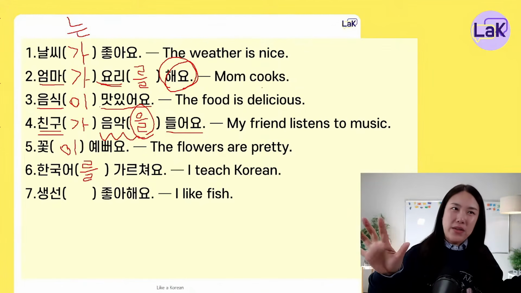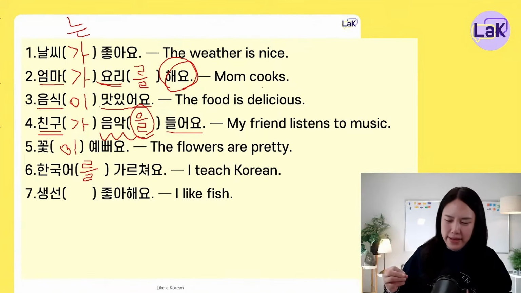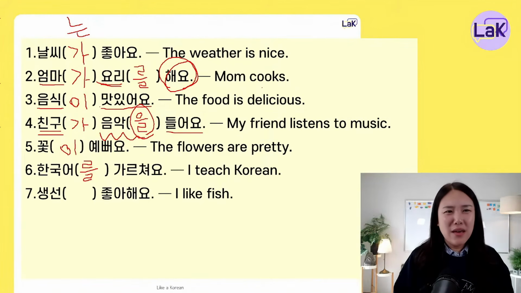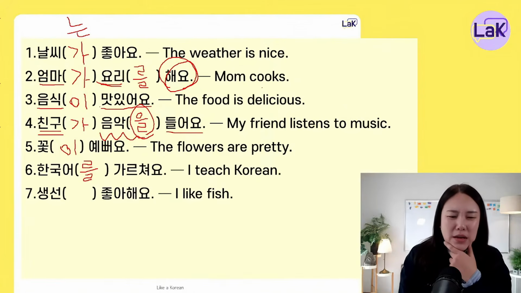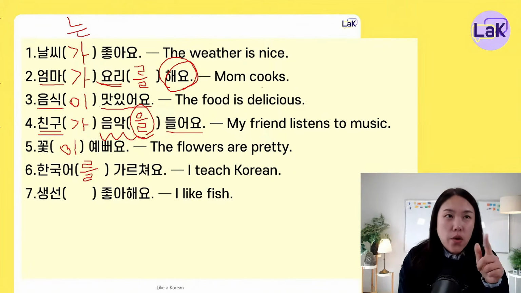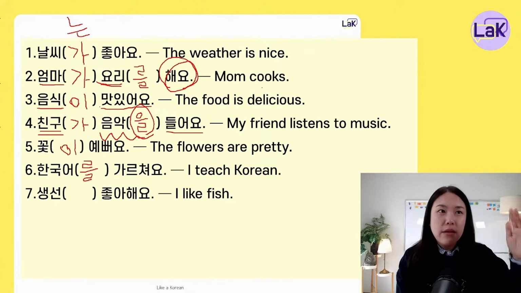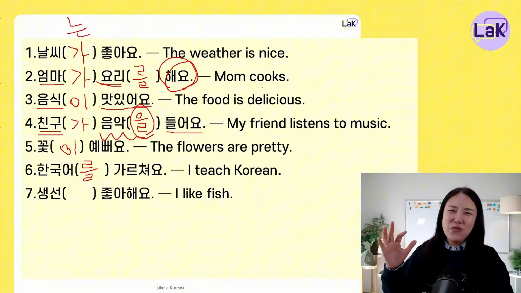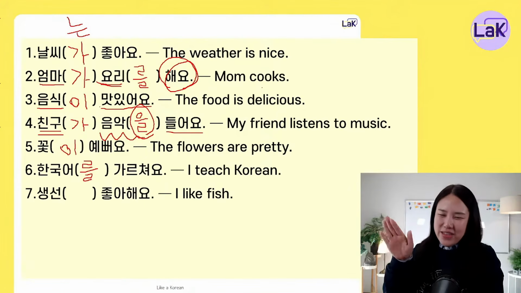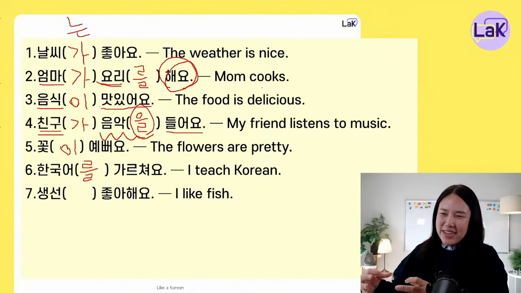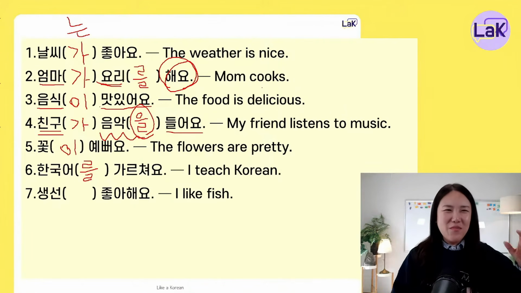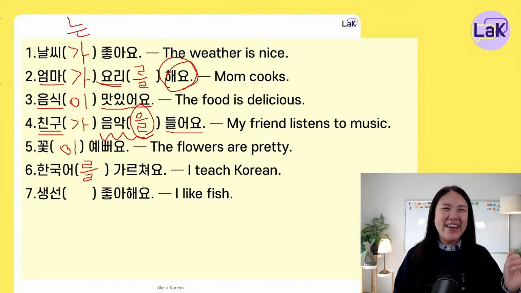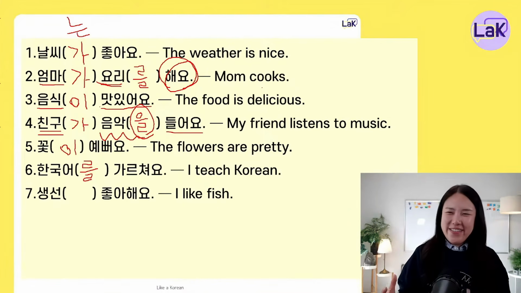생선 is fish. And then you might also ask, then what is 물고기? I know it's funny. 고기 is meat. But actually, 물고기, the water meat, is the living one under the sea. Okay? The living one is called 물고기. And 생선 is usually for something to eat. So this is for cooking. 생선 is for cooking. 물고기 is something alive. Okay? I know it's weird. But 생선 is fish.